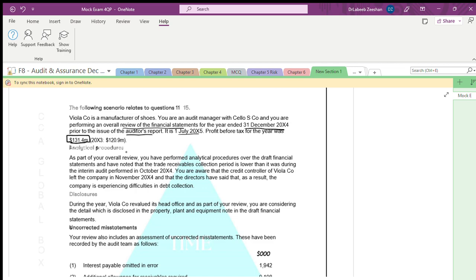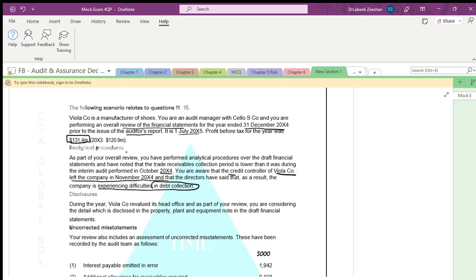As part of your overview, you have performed analytical procedures over the draft financial statements and noted in October, performed in October. You are aware that the credit controller of Voila left the company in 2004 and the director has said that as a result, the company experiences difficulties in debt collection.